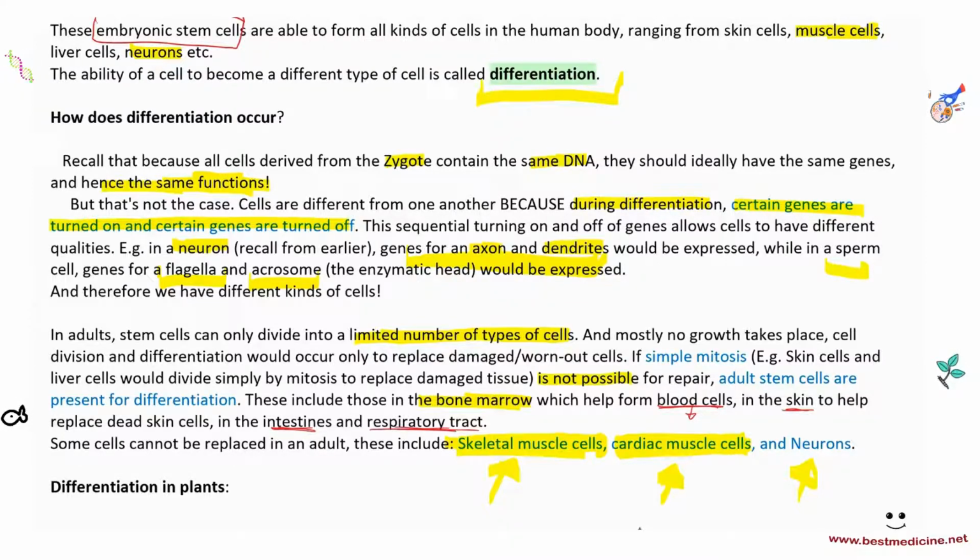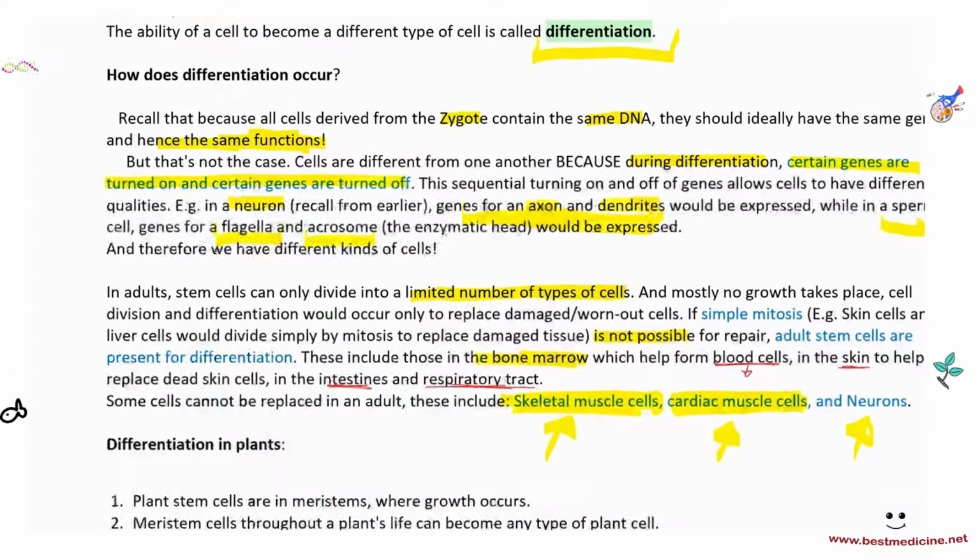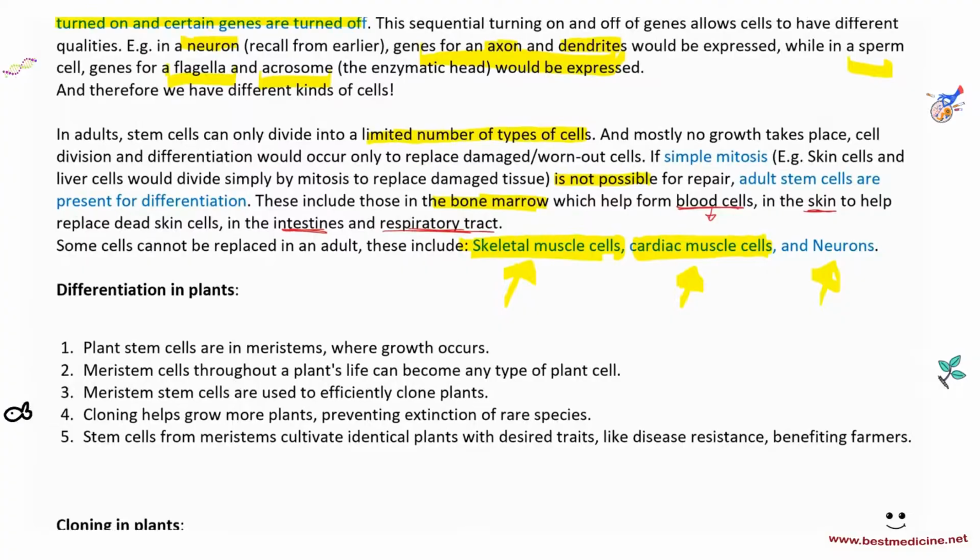So how does differentiation occur, or where does differentiation really occur in plants? Let's have a look. Plants also have stem cells, right? Plant stem cells are present in meristems. Meristems are mostly the area of a plant that contain growing regions like the buds or the top of the stem. But really, most cells in a plant have the ability to become meristematic. So plant stem cells are in meristems, where growth occurs. That's the growing part. And meristem cells throughout a plant's life can become any type of plant cells.